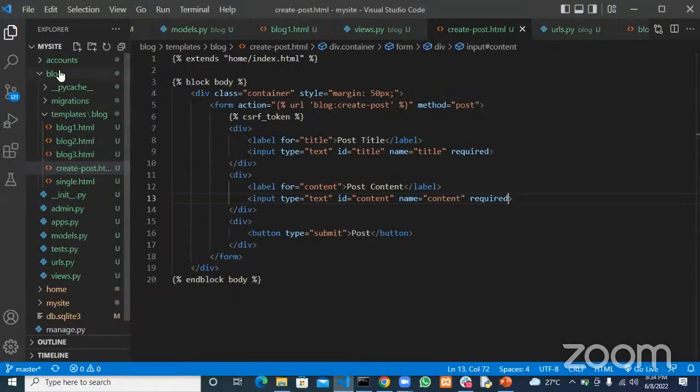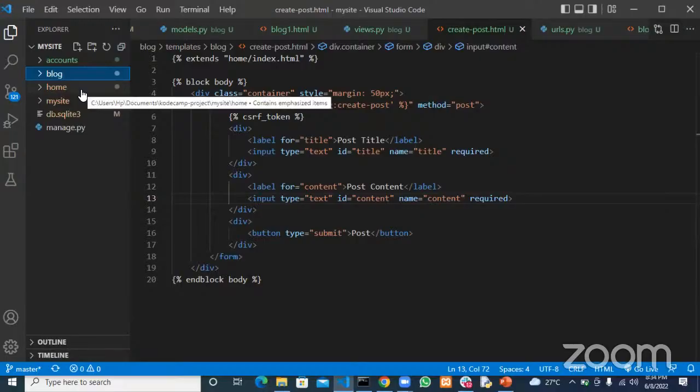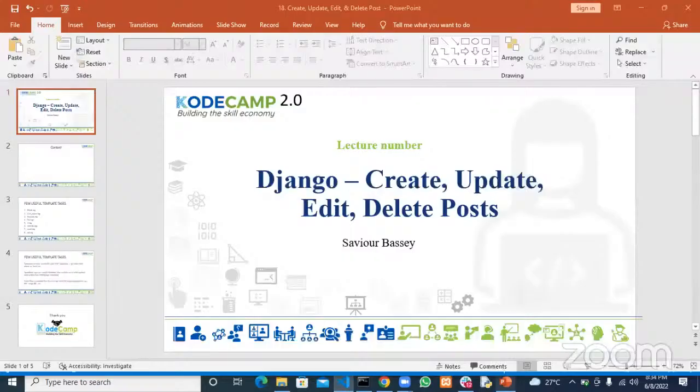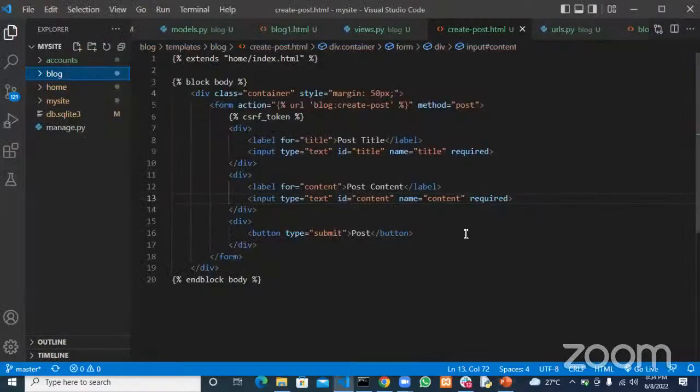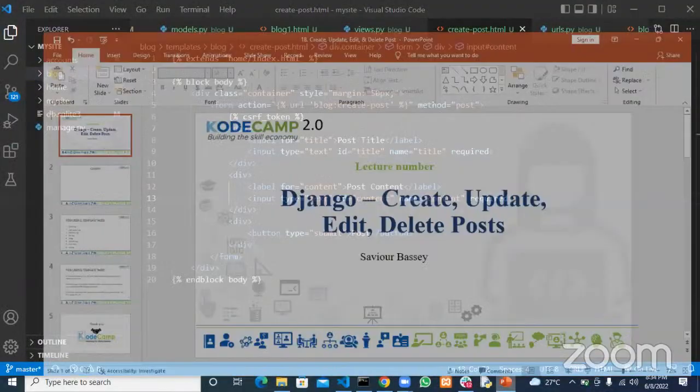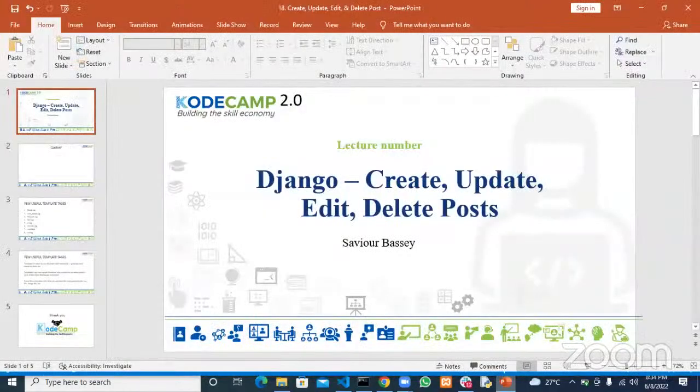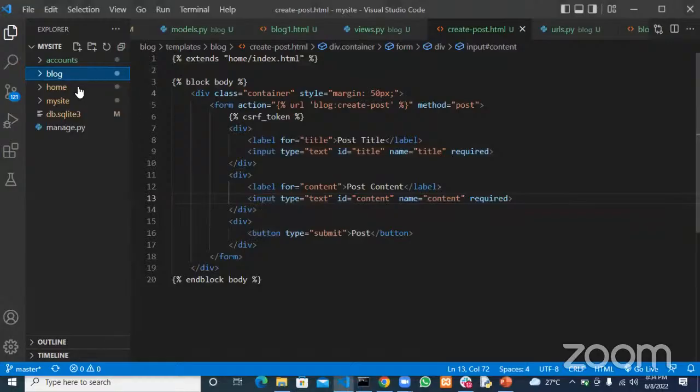Okay, that was very easy and simple. Right, so any question before we move to the next part of the class, which is updating of that post? Or let's just deal with the next one, which should be detail, which I think I didn't put in. Great, detail. So next one should be the post detail.